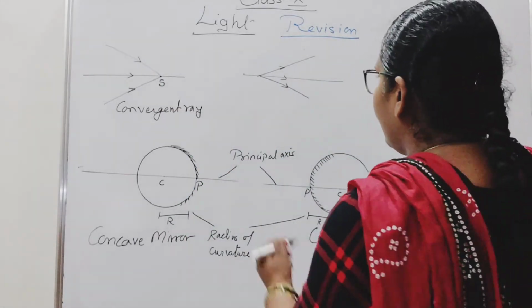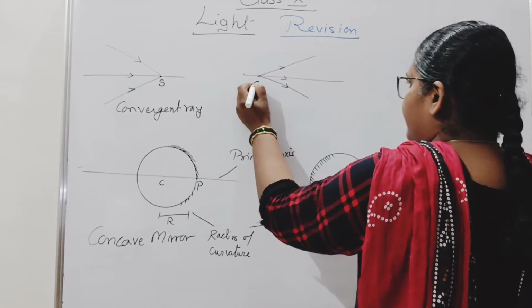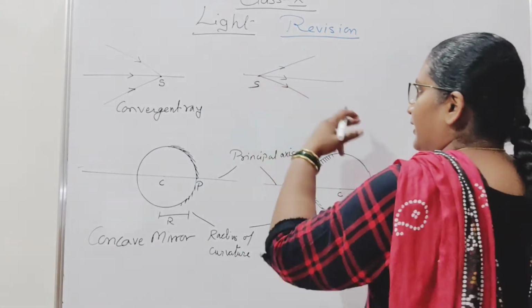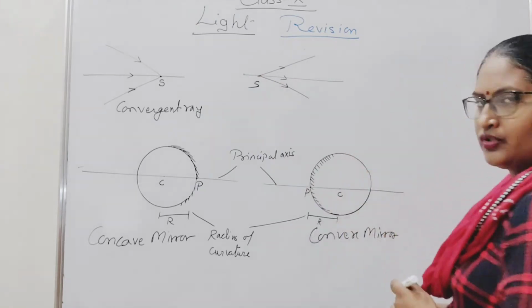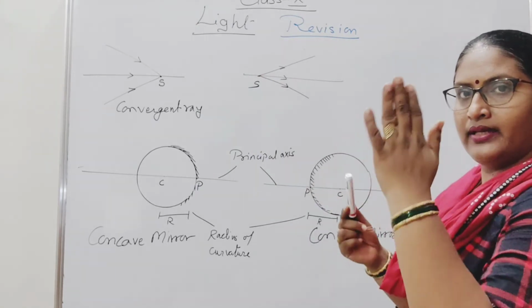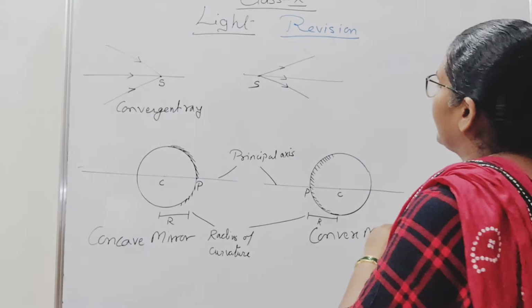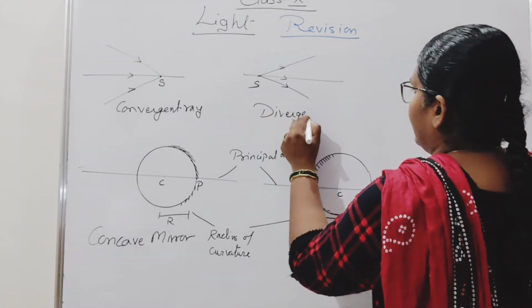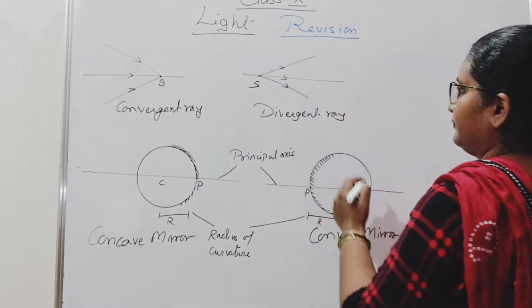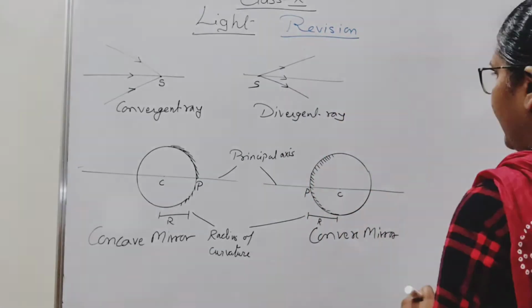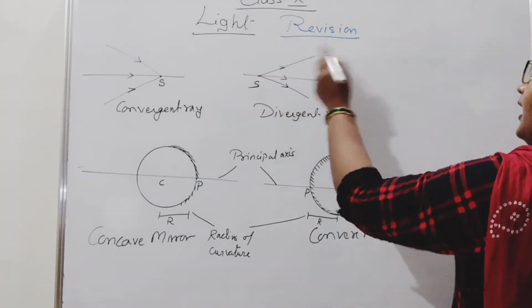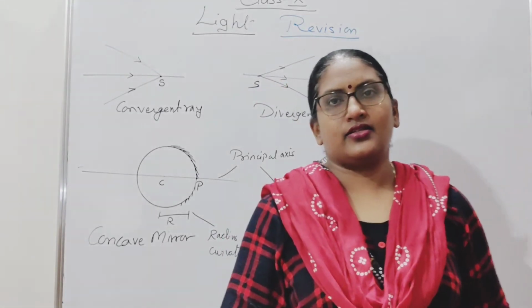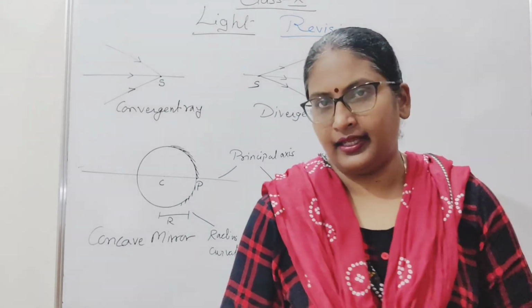What is a divergent ray? From a light source, all the rays move out from a single point. That is called your divergent ray.